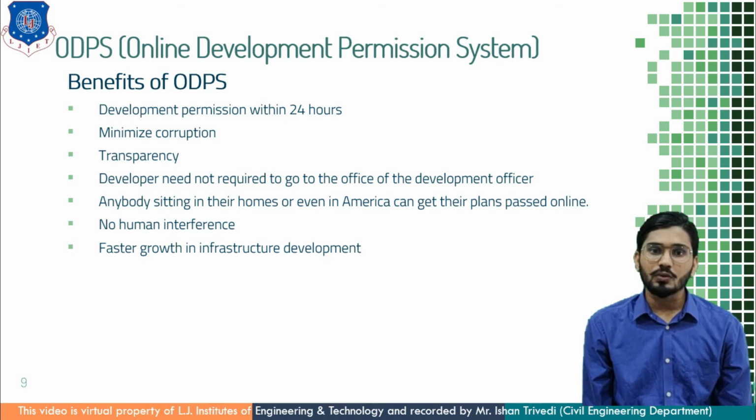Developer need not go to the office of the development officer. Anybody sitting in their homes or even in America can get their plan passed online. As in this system, you have to upload the documents in terms of AutoCAD file and the required drawings. So you can upload it from anywhere in the world.